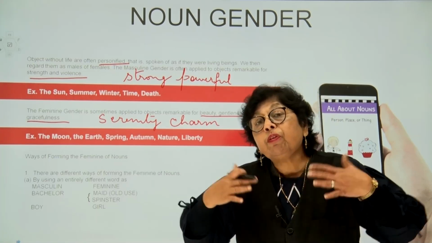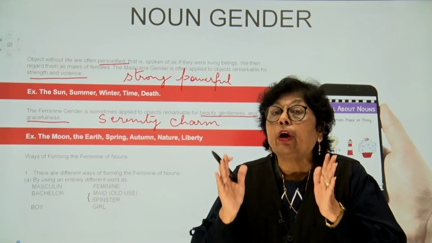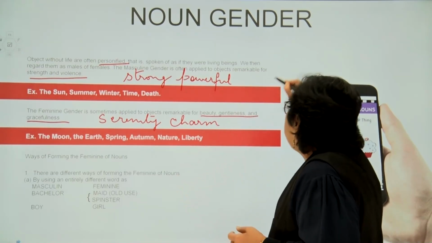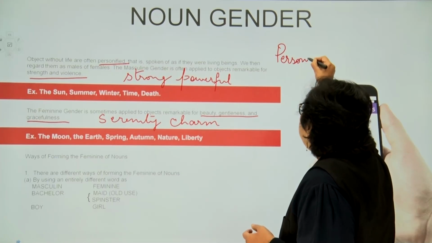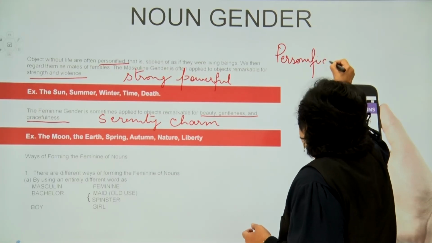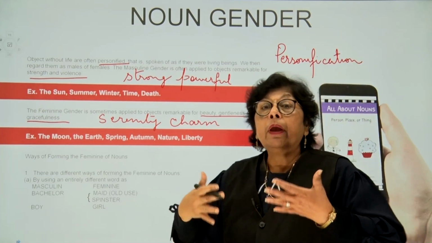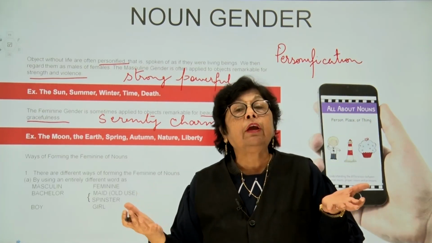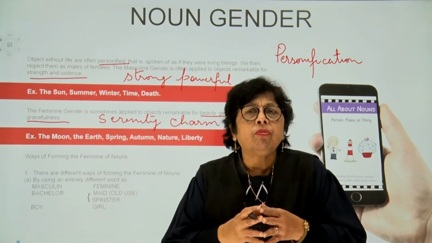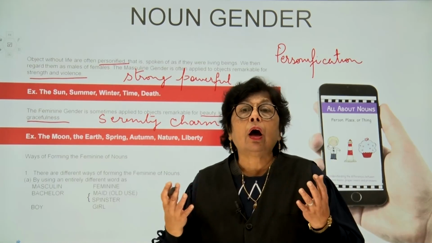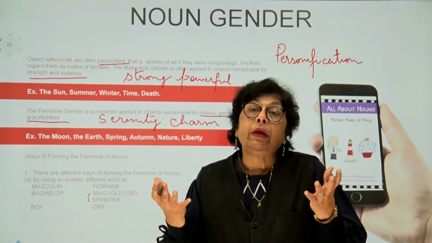Now, what is personification, children? Personification is a figure of speech. When we talk about personification, it is when a non-living thing is made to appear as if it is a living thing, especially in poems, especially when we are writing articles, then we personify the non-living thing.